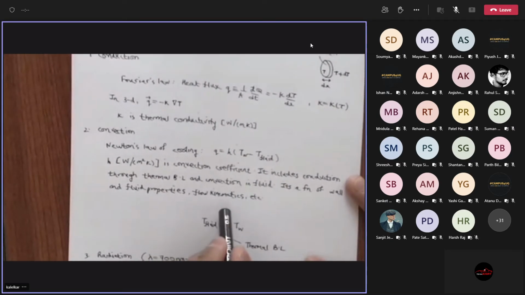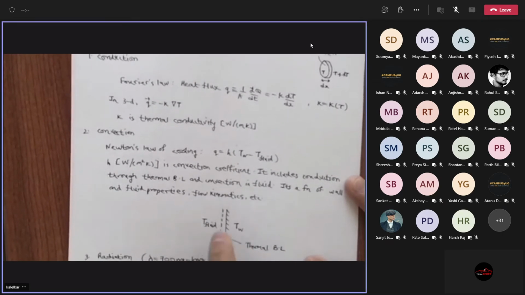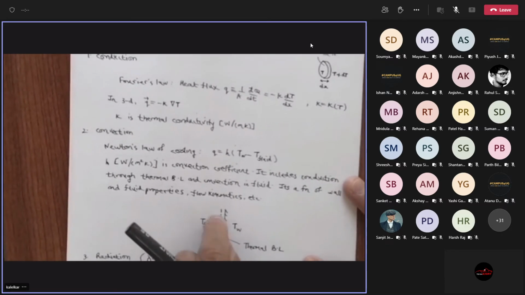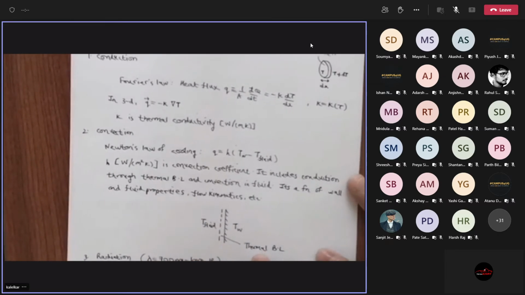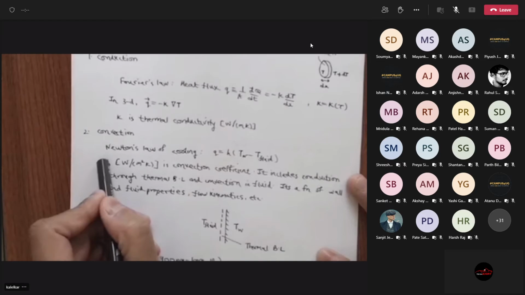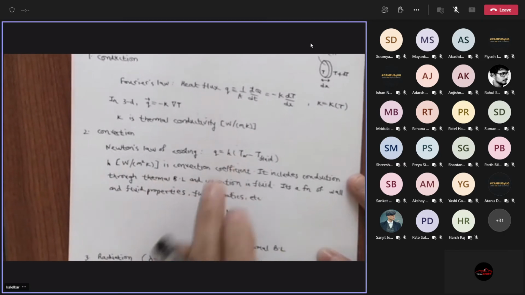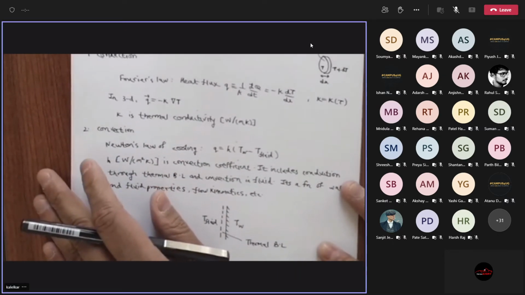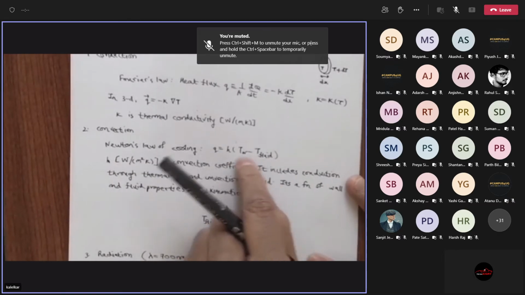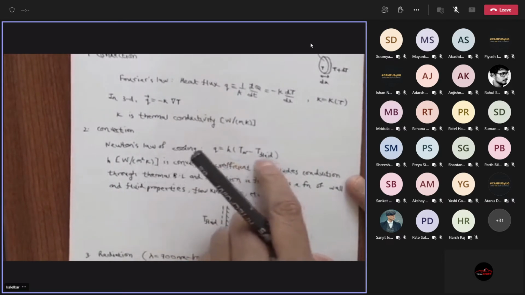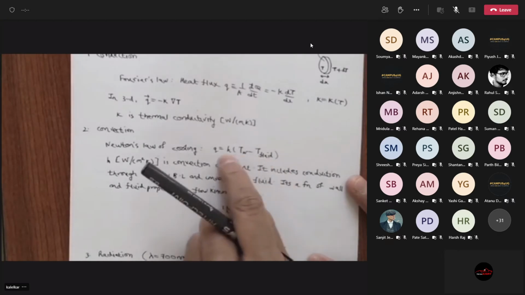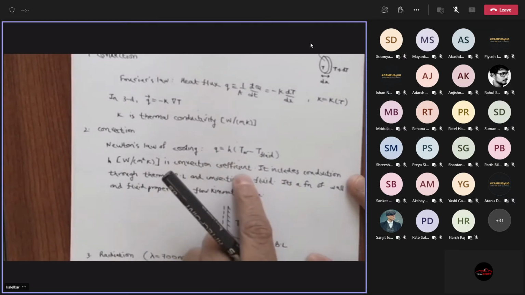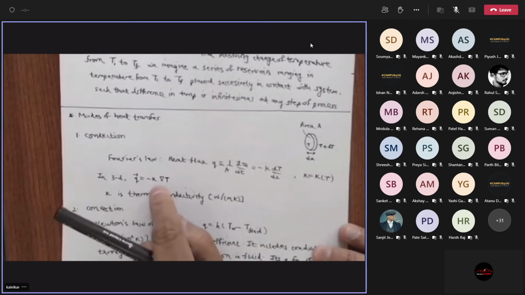And in practice, what you have is a thermal boundary layer between the fluid and the wall, because you have to have a variation in temperature from TW to T fluid. So there is a gradient here. That's what's called a thermal boundary layer. And this h is like a composite coefficient which also takes into account the thermal boundary layer. These details will be studied next semester, so don't worry about it. Just remember the basic formula, which says heat flux is proportional to the difference in temperature between the wall and the fluid, with some constant of proportionality called the convection coefficient. Here you had thermal conductivity.